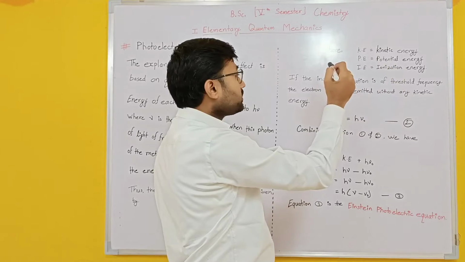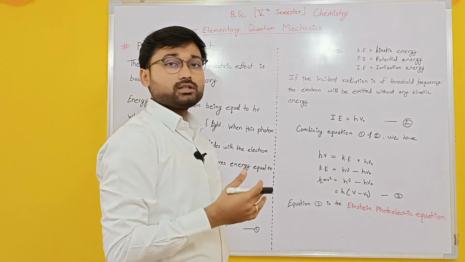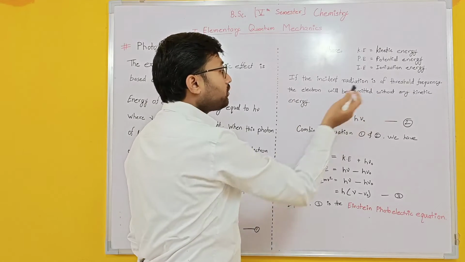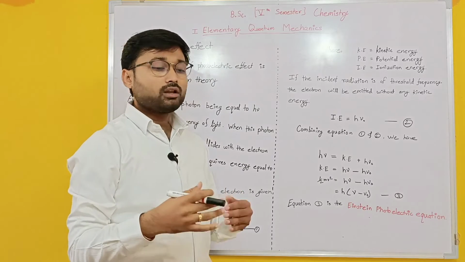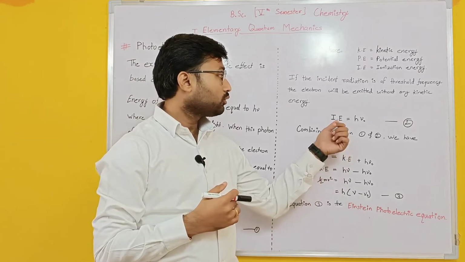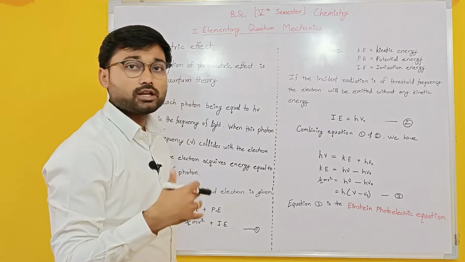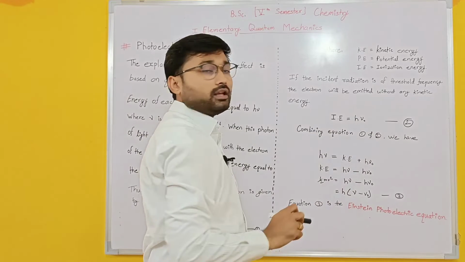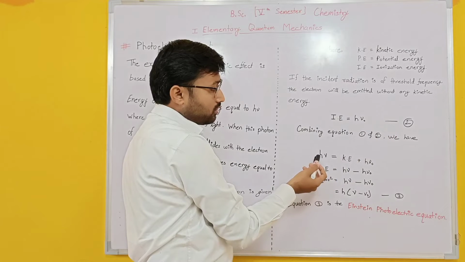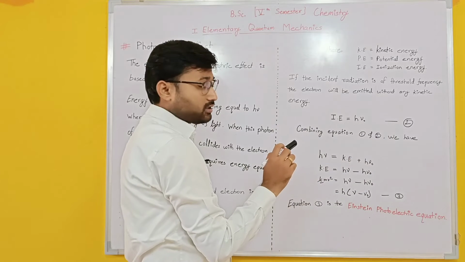If the incident radiation is of threshold frequency, the electron will be emitted without any kinetic energy. Kinetic energy will not be there, only the threshold frequency. So the ionization energy is equal to h nu naught, which is represented as the threshold energy. You can take this as equation number 2. If you combine equations 1 and 2, we have h nu equal to kinetic energy plus h nu naught, the ionization energy.